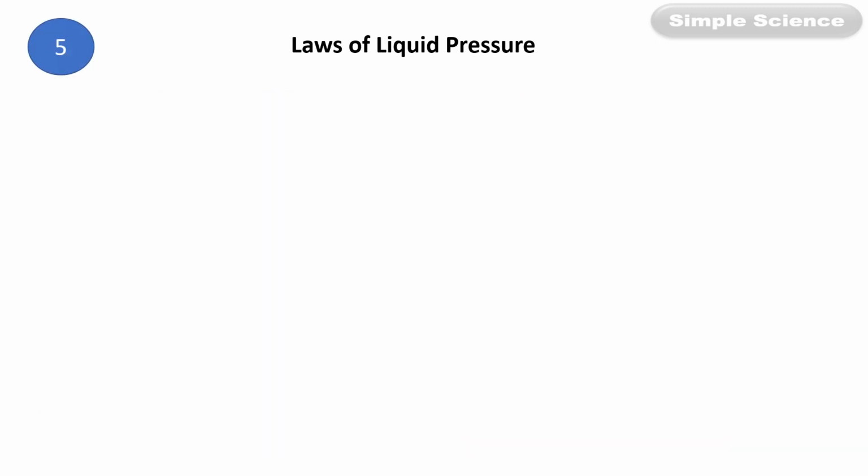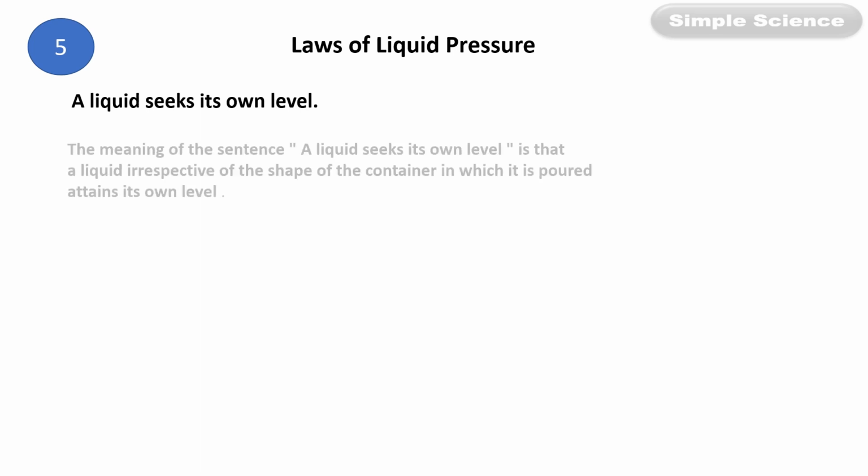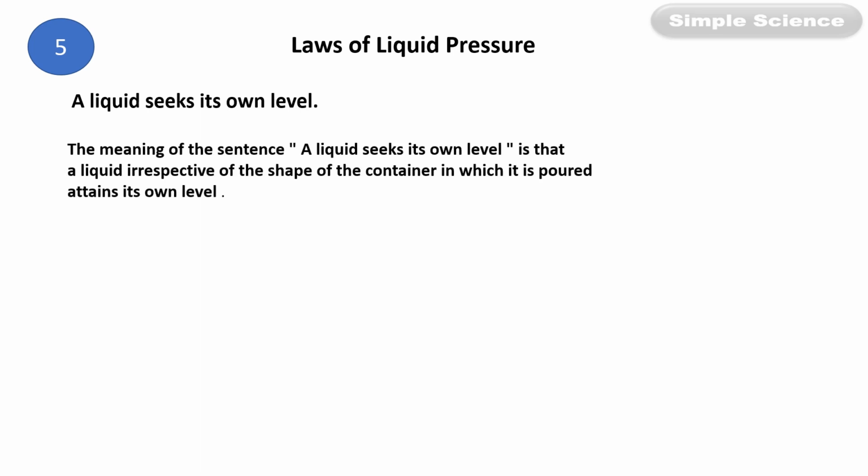Next law, fifth law: liquid seeks its own level. Very short and sweet. But what does it mean? Seeks means finds. Liquid finds its own level. So the meaning of the sentence is that a liquid, irrespective of the shape of the container in which it is poured, attains its own level.